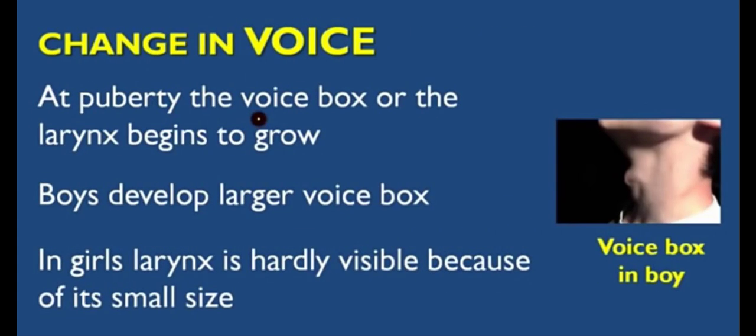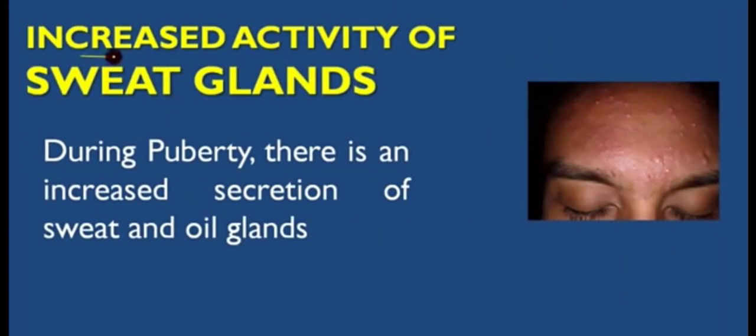Then comes the change in voice. At puberty, the voice box or the larynx begins to grow, and boys develop a larger voice box. In girls the larynx is hardly visible, but in boys the larynx is visible, because in girls it's smaller in size.